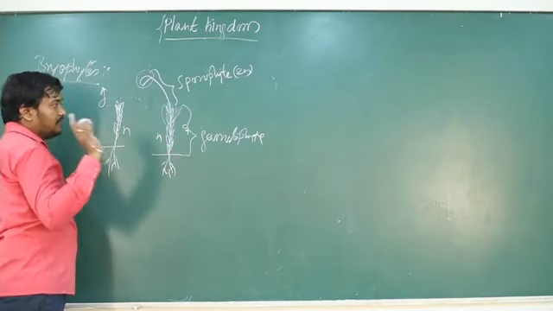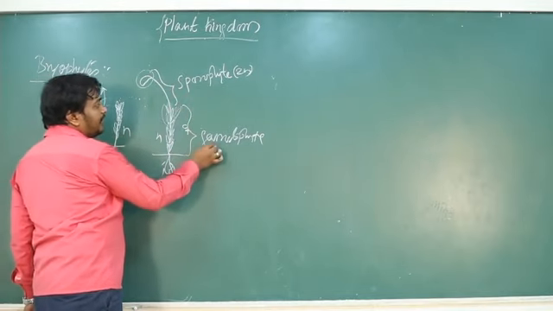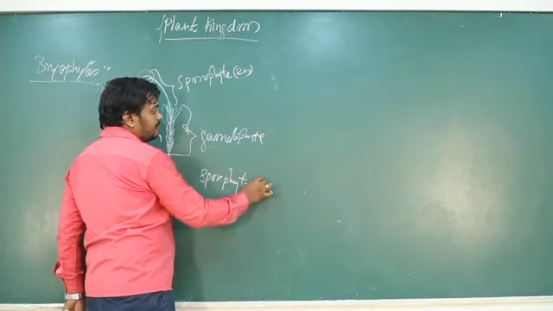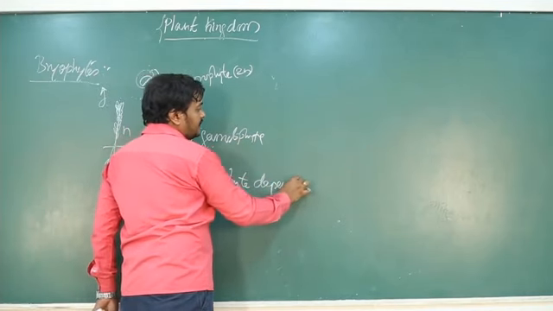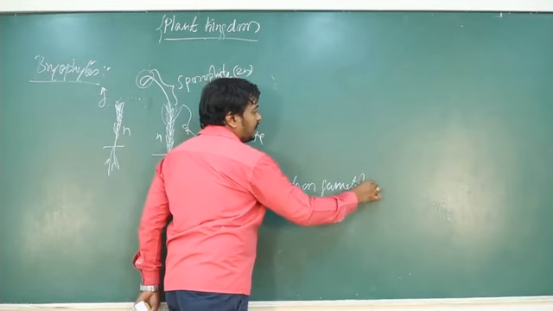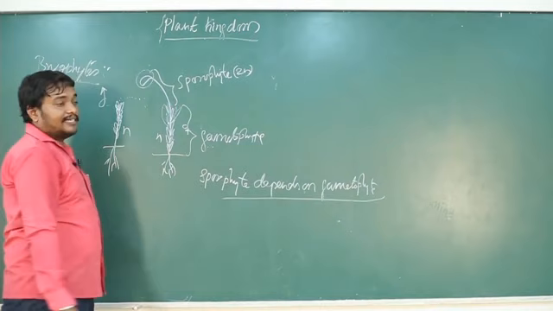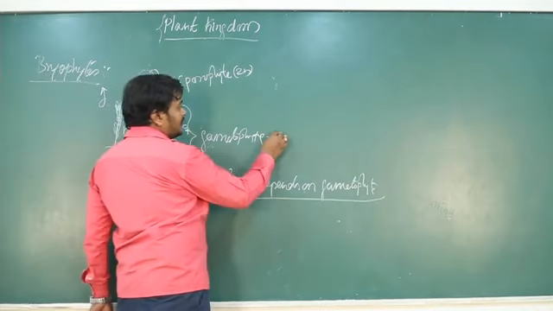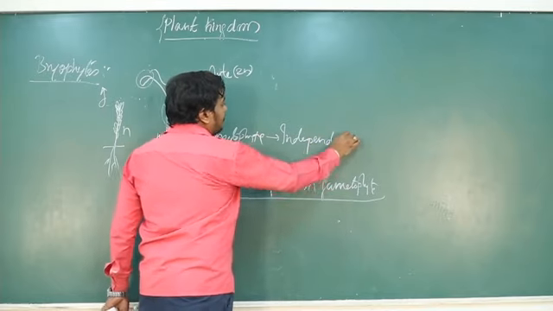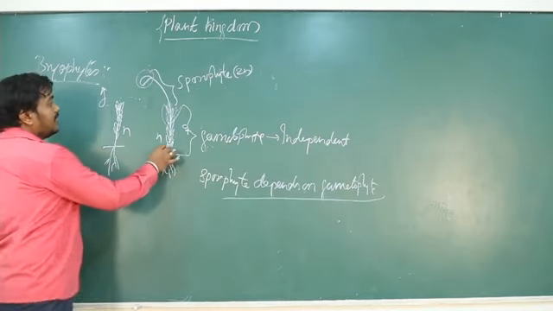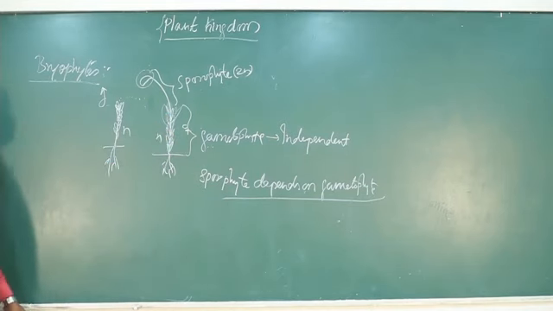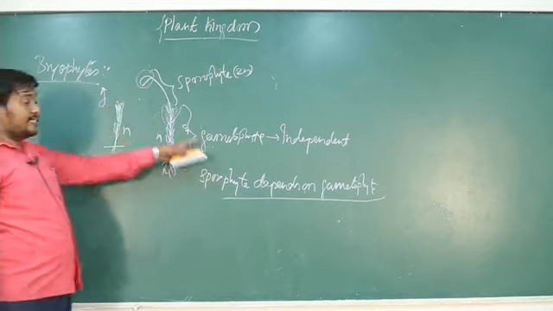A very important point you need to remember here is that the sporophyte depends on the gametophyte. That is important. And the gametophyte is independent. Remember this point, the gametophyte does not depend on anything. The green plant is independent, it is green in color and can perform photosynthesis, whereas the sporophyte is dependent.